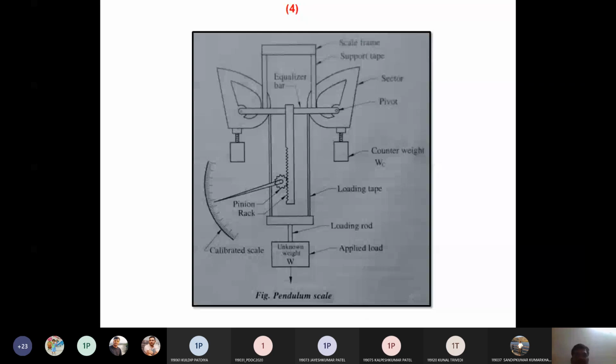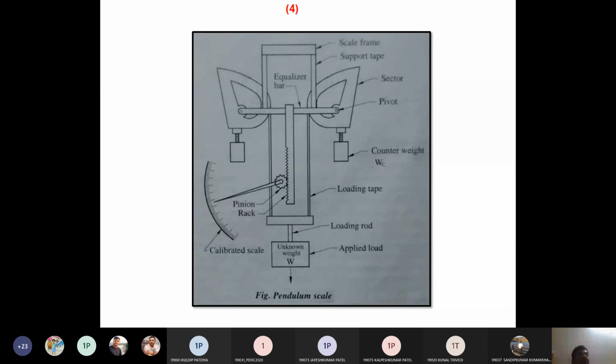Now the fourth method is the pendulum scale. As the name suggests, it also looks like a pendulum, where we can put the weight at the end of the whole instrument.